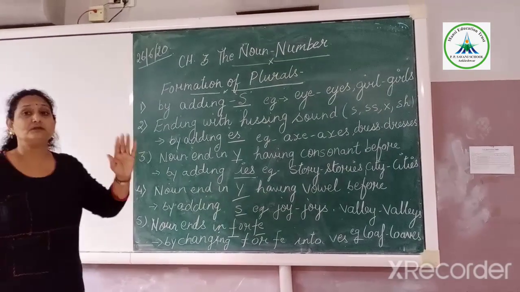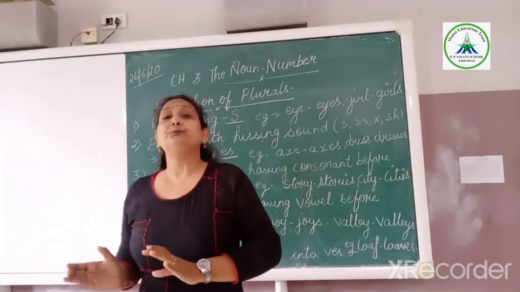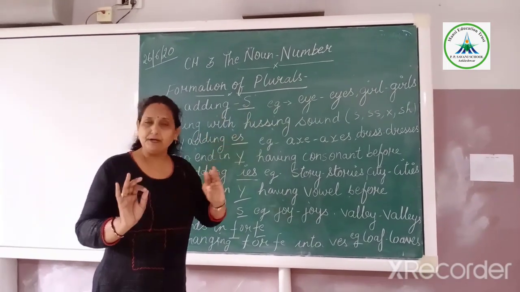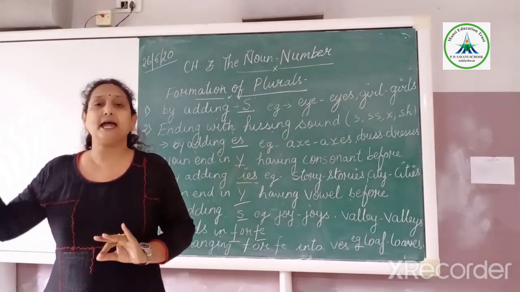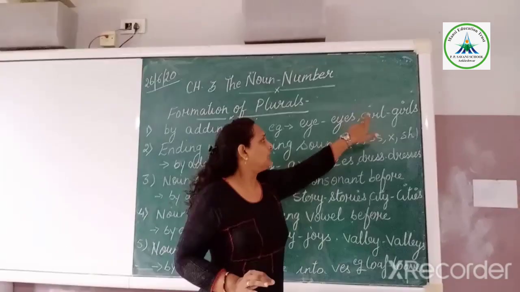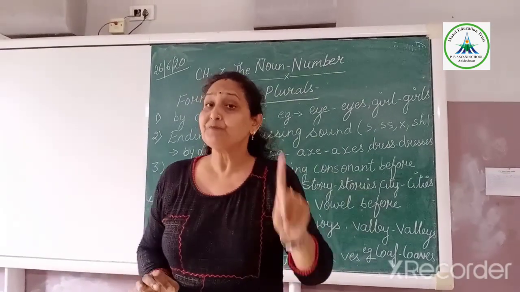If our noun is a simple word, we can make it plural by adding S. Okay? Simply, we have to write S at the end. For example, eye, eyes; girl, girls. This is the first rule and it is the most common rule.